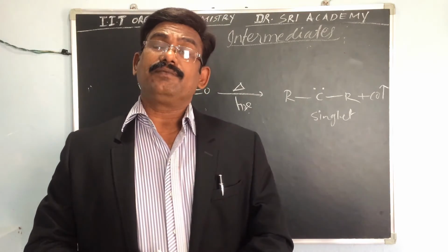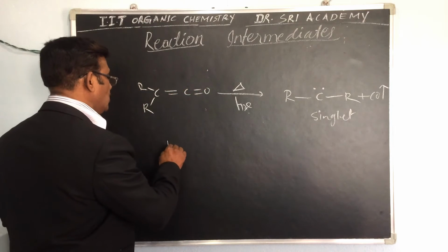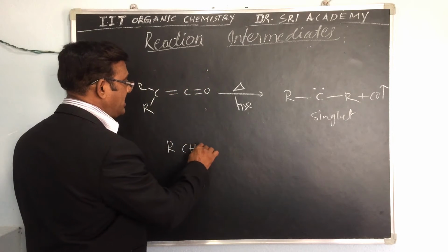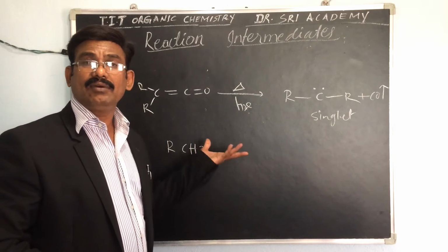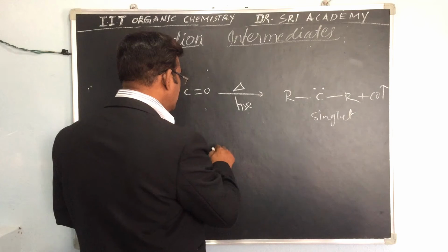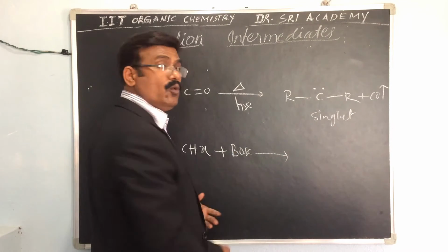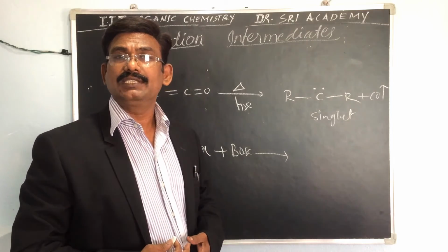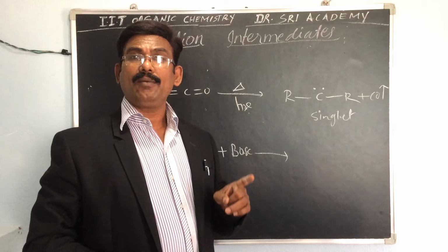One more example: if you take RCHX2, where X means iodine or bromine, in the presence of a base, any type of base, what type of compound is formed?